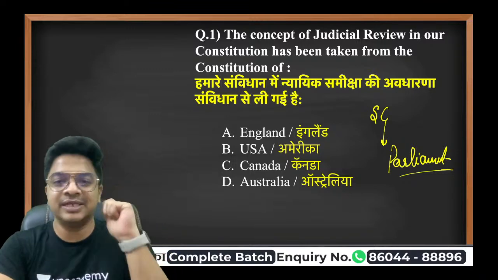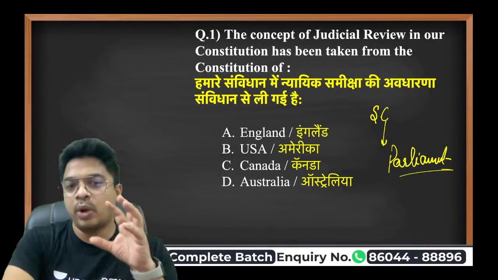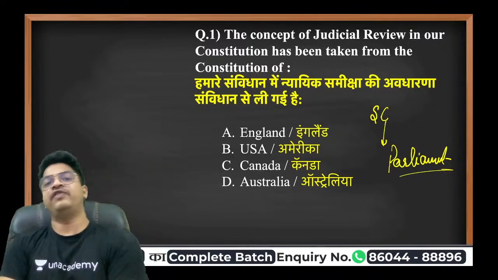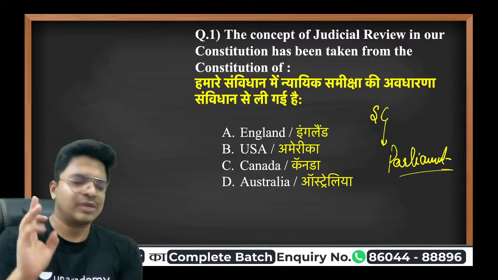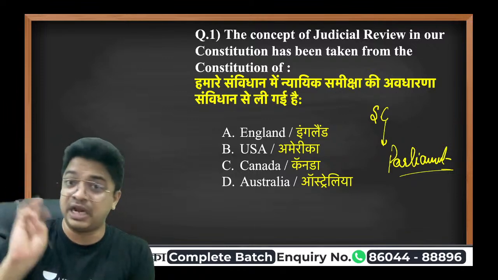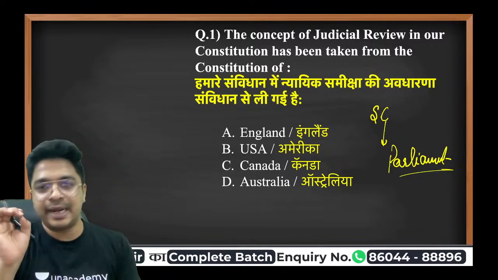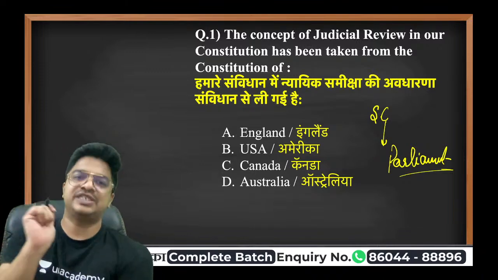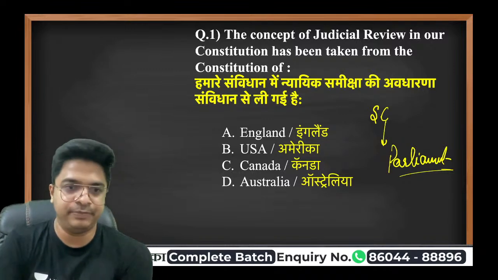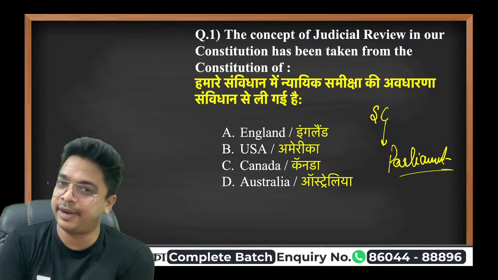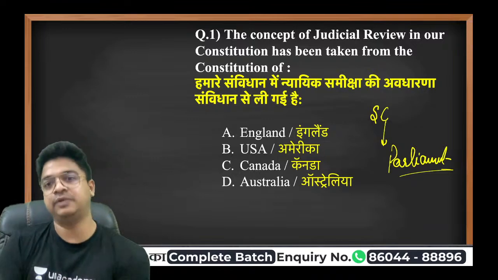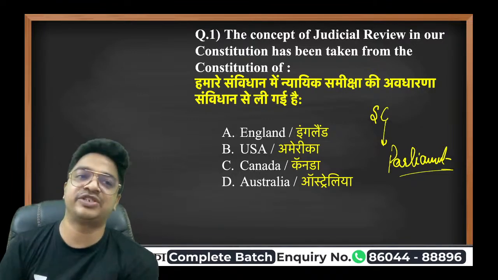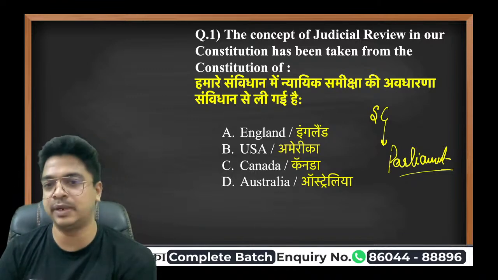Now, from where did the constitution makers get this idea? We got this idea from the United States of America. And what are the other things that we got from the United States? One is the fundamental rights. Other is the written constitution. Third is the Supreme Court. You guys can note that down as well. Fourth is the impeachment process of the president. All those things have been taken from the USA only.